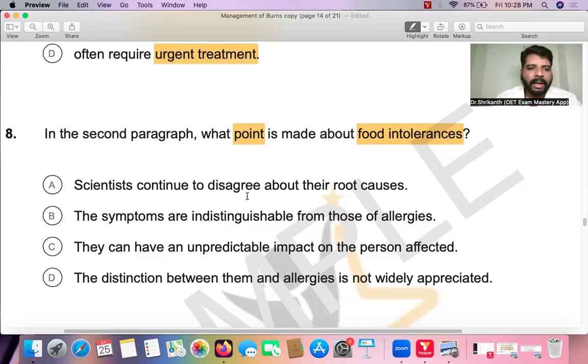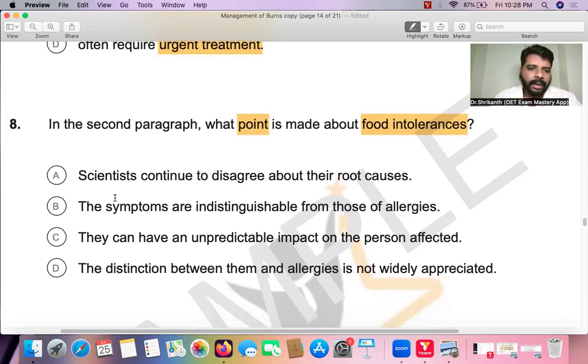So let's read answer option A: scientists continue to disagree about their root causes. Before I talk too much, see these words: there, they, and them. These are words that give us a reference.